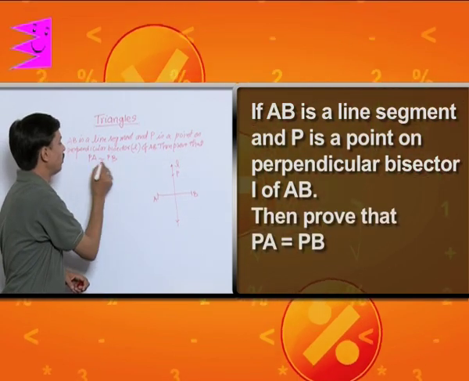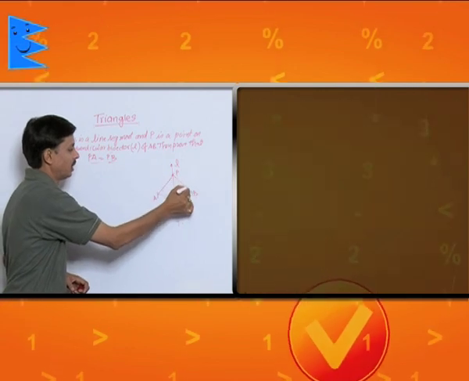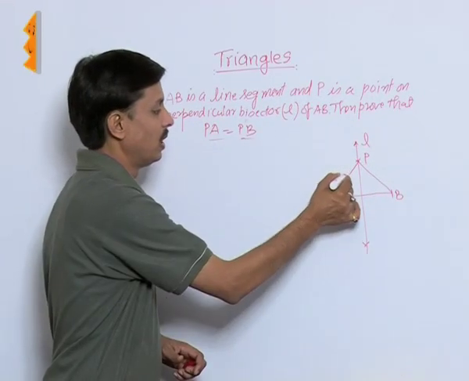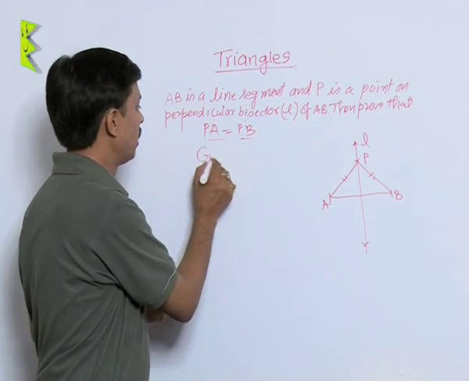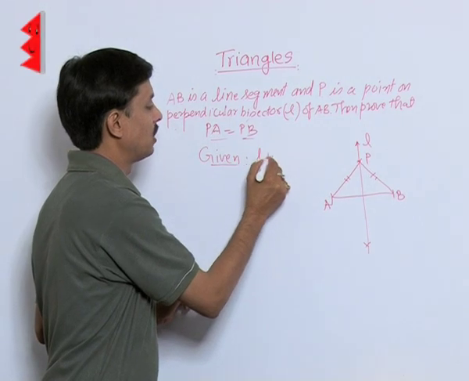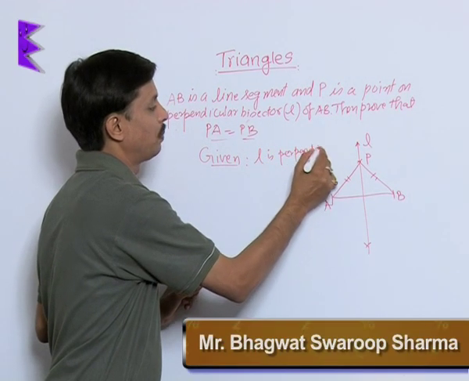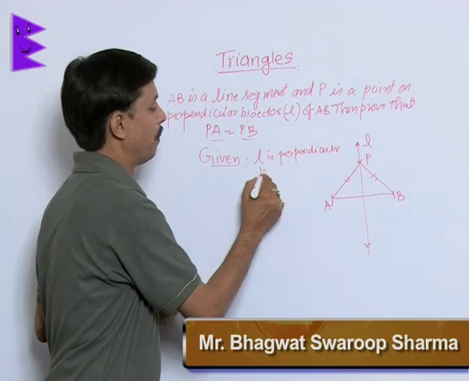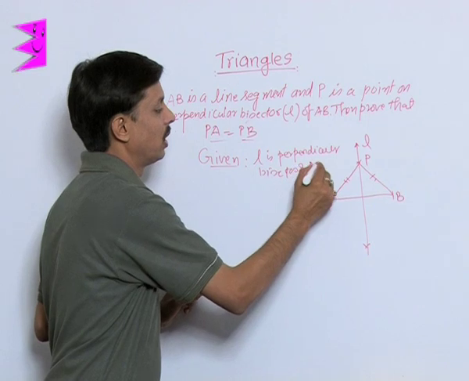Then what we need to prove is that PA is equal to PB. This length PA is equal to PB. This we need to show. So what is given here? You can see that L is the perpendicular bisector of AB.